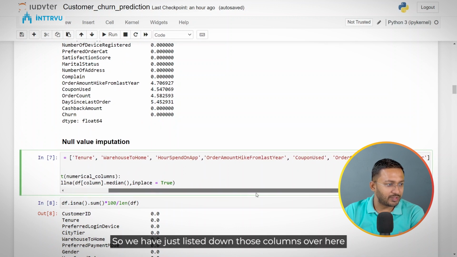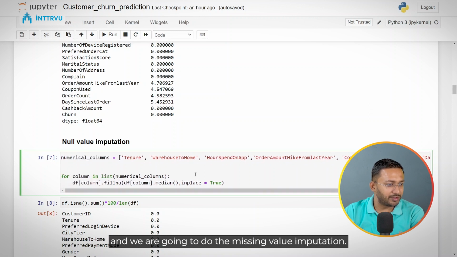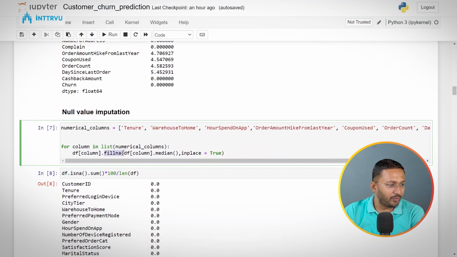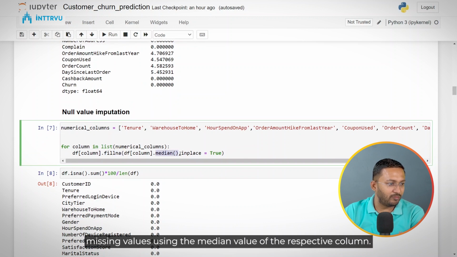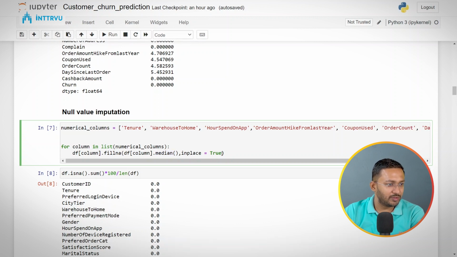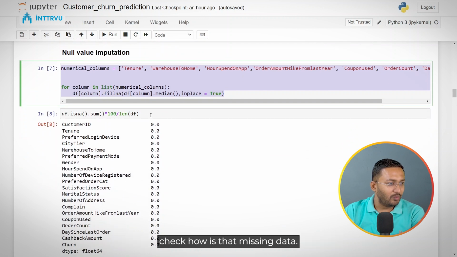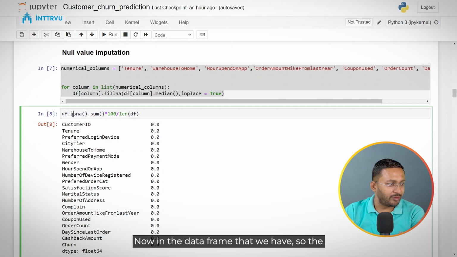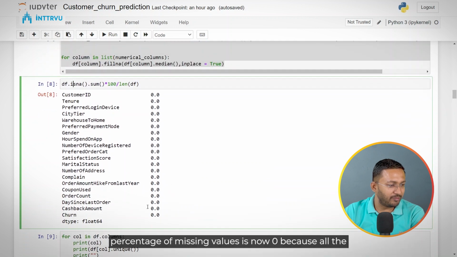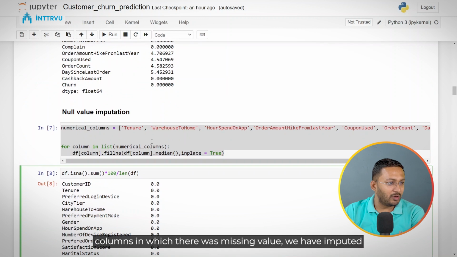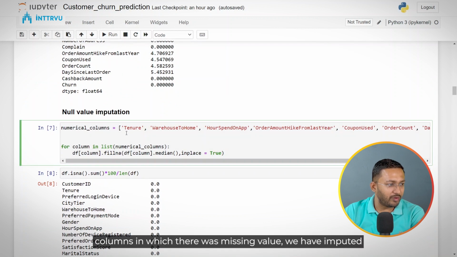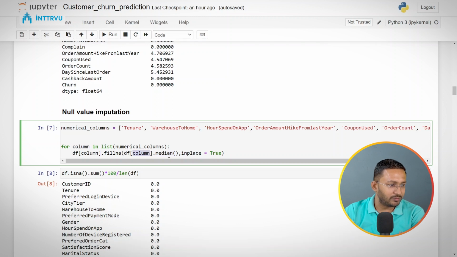Okay, so we have just listed down those columns over here, and we are going to do the missing value imputation. So what we are doing is we are imputing the missing values using the median value of the respective column. So we are using the median imputation for imputing the missing values. So after we do the missing value imputation, if we check how is the missing data now in the data frame that we have, the percentage of missing values is now 0. Because all the columns in which there was missing value, we have imputed those missing values using the median value of the corresponding column.